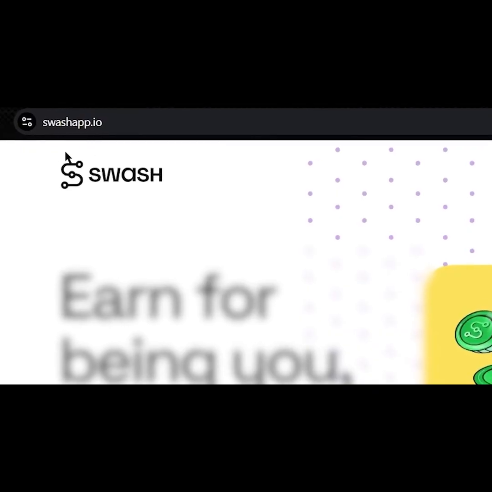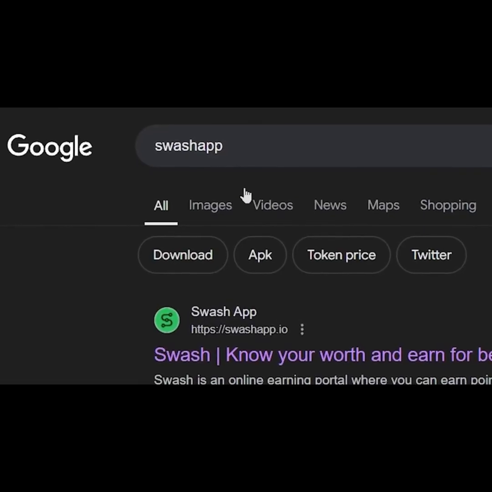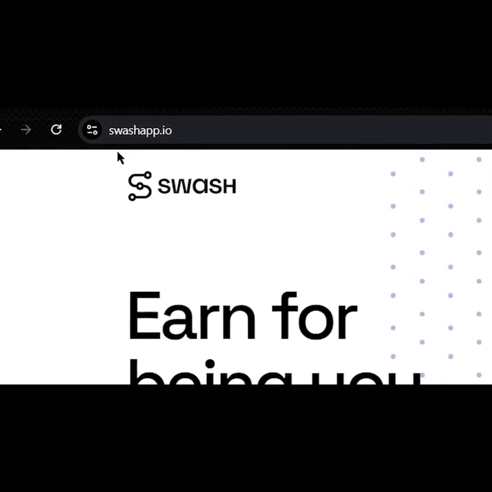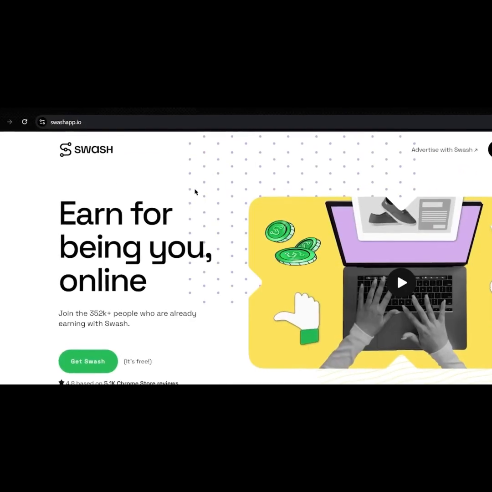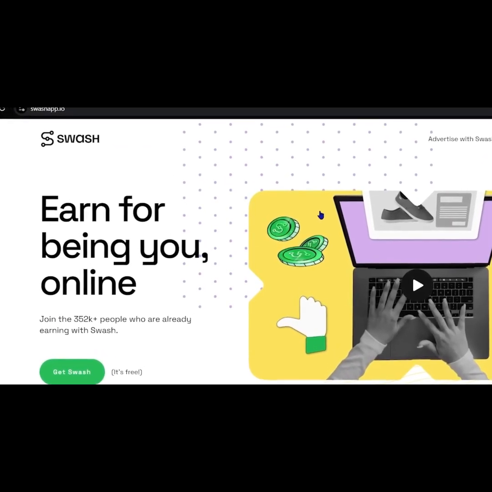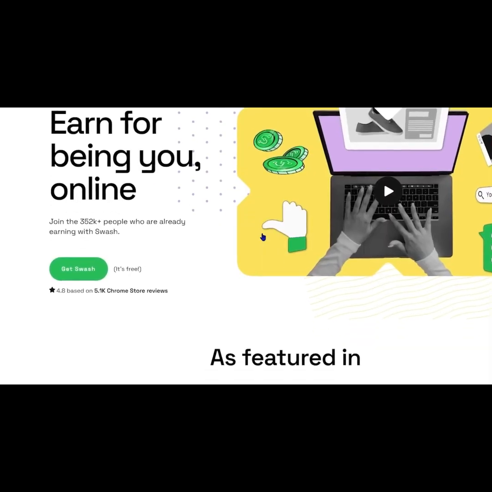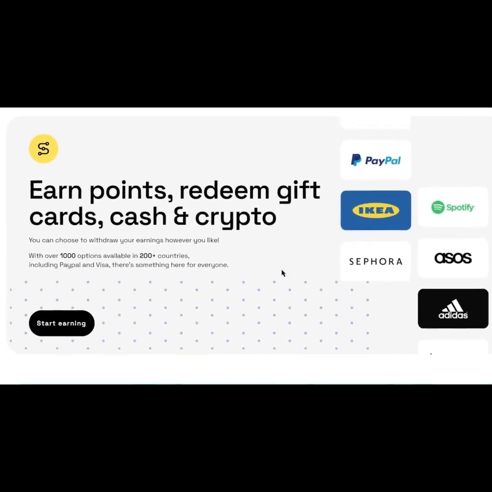Now, the name of this website is Swash App. You can search for the Swash App on Google, or you can just go to the URL swashapp.io and you will be taken to its homepage. Today, I will be sharing a bonus trick with you that's going to help you 10x your earnings on Swash App, so stay tuned until the end.